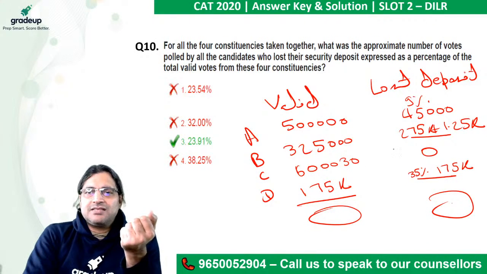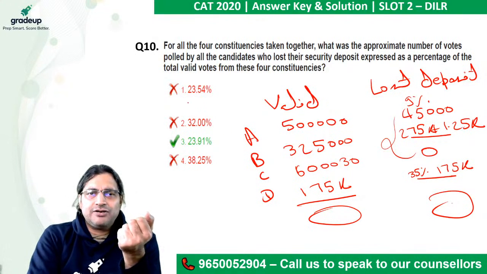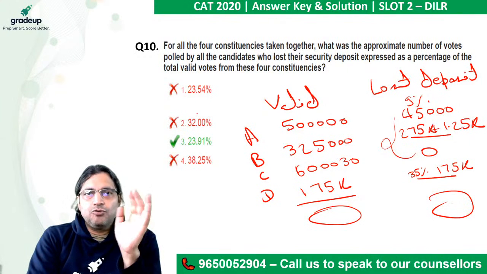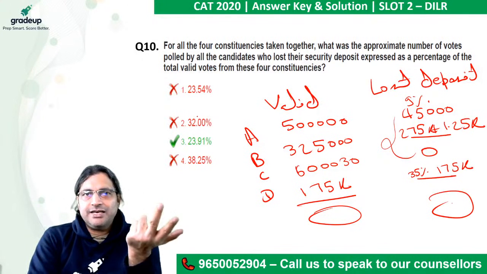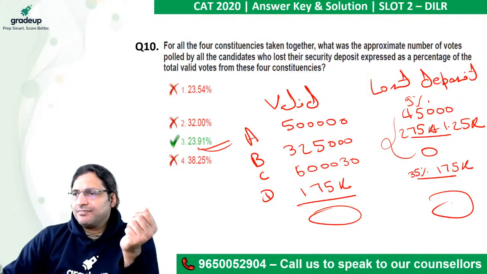I took the effective percentage of these three also, but because of 23.91 and 23.54 it was not able to help much. Ultimately, we'll have to calculate. But anyway, you had the calculators. There was no dearth of time. You never needed to do all the sets also. So this is your answer. Any doubt, anyone?